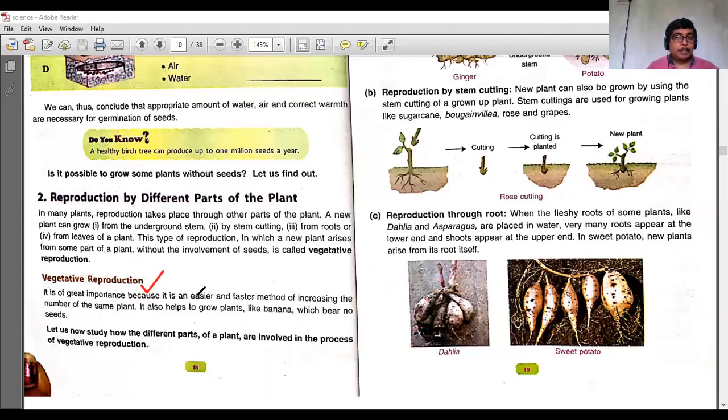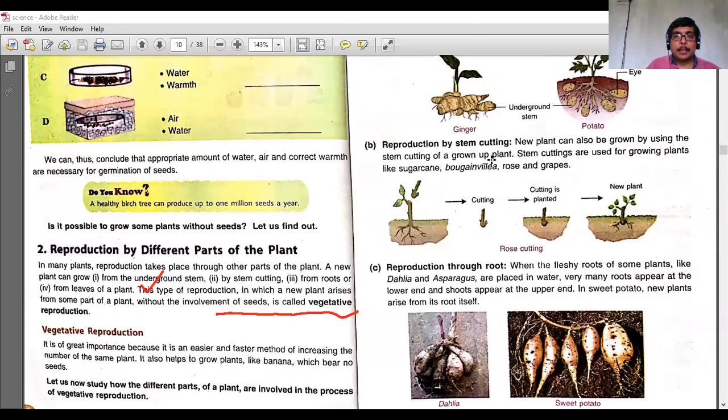Now it is of great importance because it is an easier and faster method of increasing the number of plants. It also helps to grow plants like banana which bear no seed. Now the question arises, why is vegetative reproduction important? Vegetative reproduction is important in the case where the plant does not have seed. Okay, I hope it is clear to you.